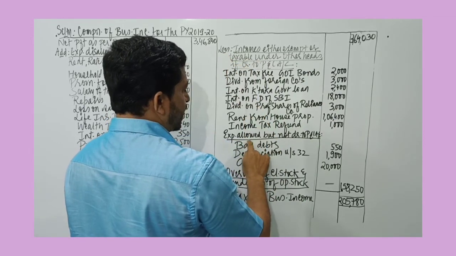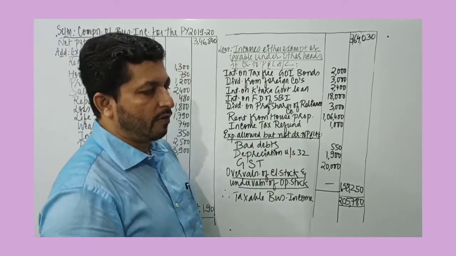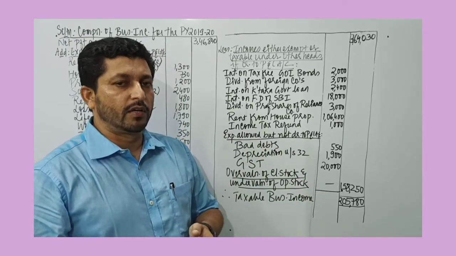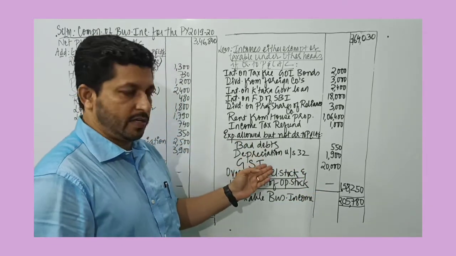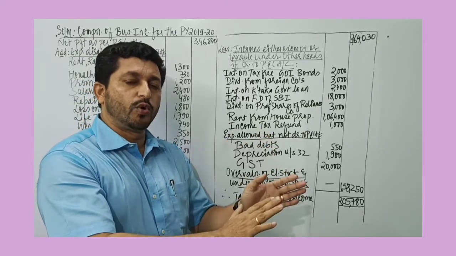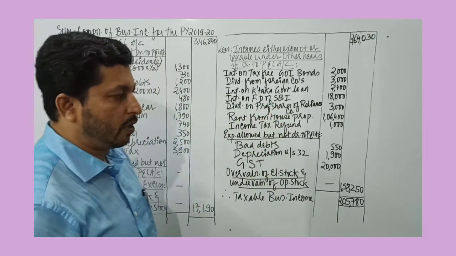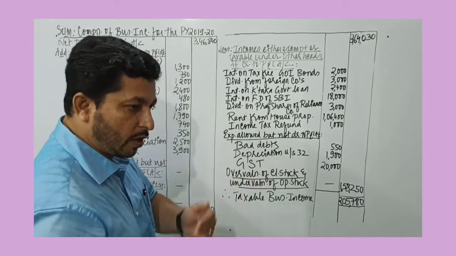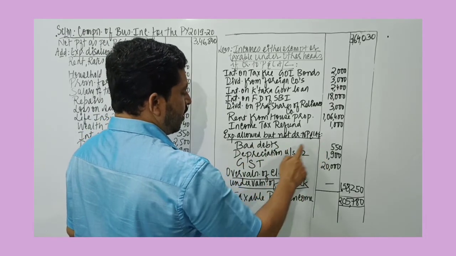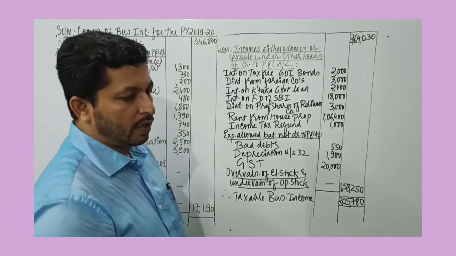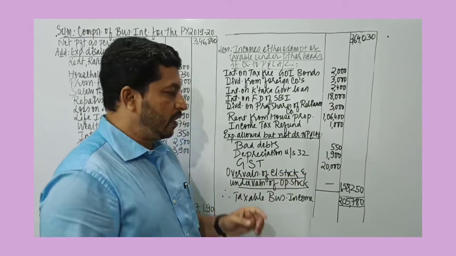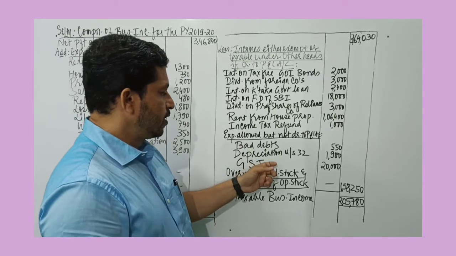Then we have the heading expenses allowed but not debited to profit and loss account. If there is any expense which is given outside the profit and loss account, we have 3 examples here. Then it must be deducted, because if these expenses had been shown in the profit and loss account, automatically the profit would have decreased. Now since it is shown outside, it must be deducted. We have bad debts allowed 550, depreciation allowable under section 32 is 1,900. Then GST is paid during the year, but it is not shown in the profit and loss account, so GST must also be deducted.